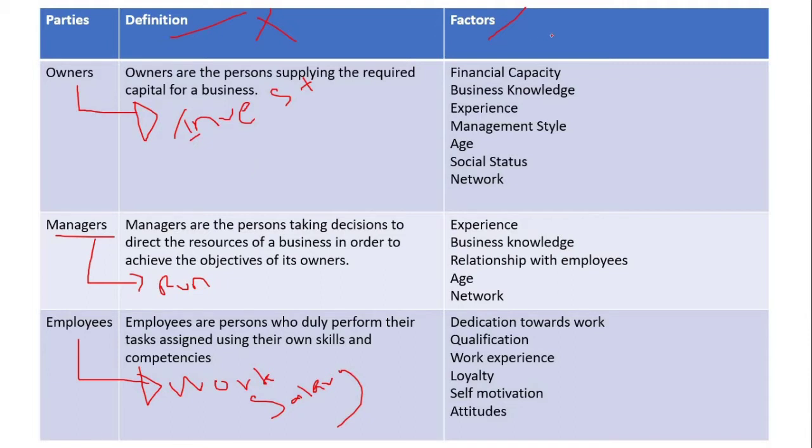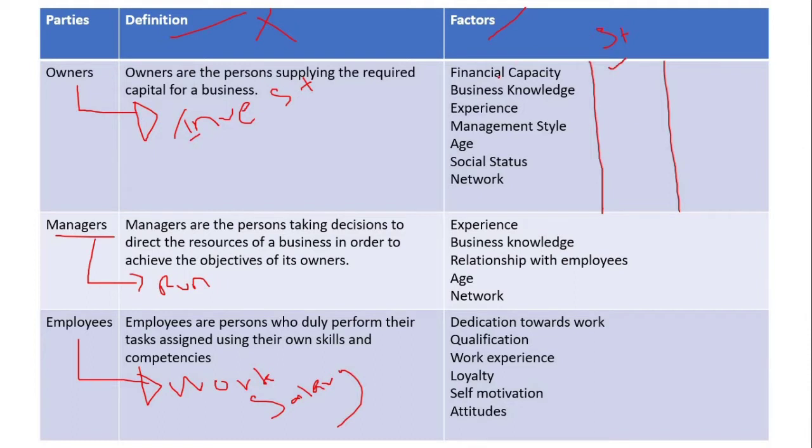So, factors. We'll see how the owner can affect a business, how the manager can affect a business, how the employee can affect a business. Financial capacity: if the owner has adequate capital, adequate money to invest, that will be the strength.